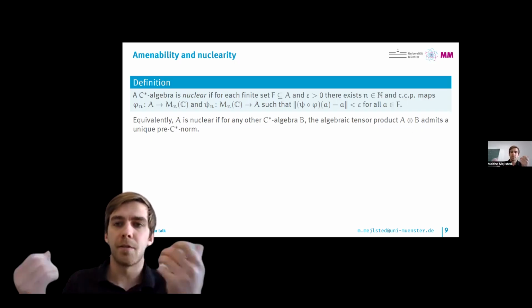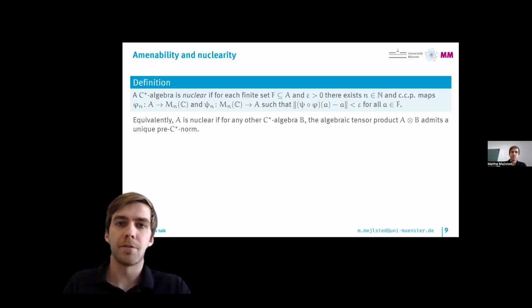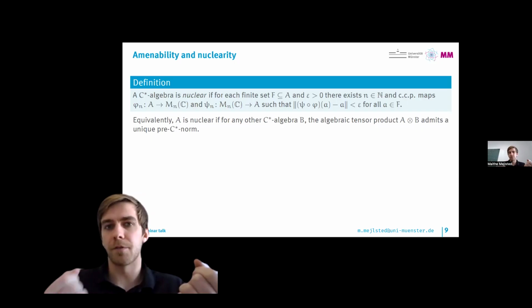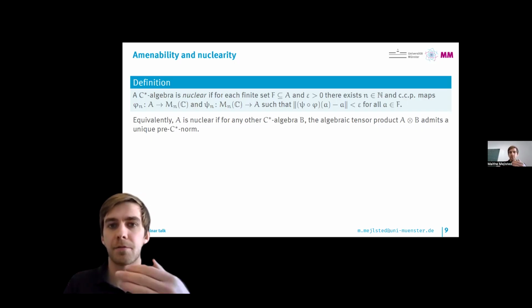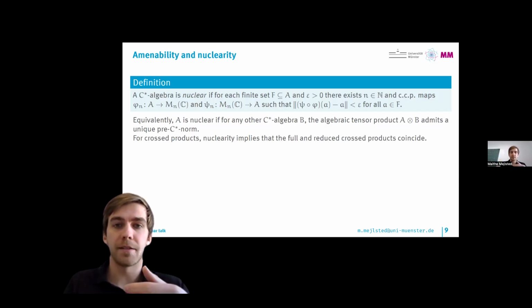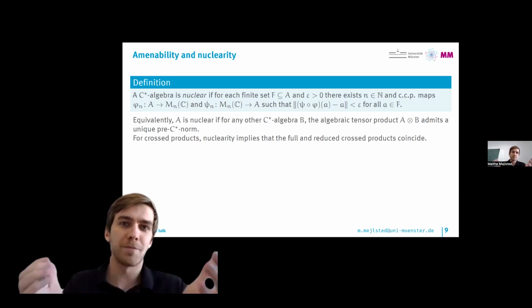This is another way of saying that you have these two possibly different norms on the tensor product, the minimal and the maximal tensor product, and being nuclear says that these will always coincide for every C-star algebra B. This case reminds us a lot of the situation that we're in for group actions, namely that we have the reduced cross product and the full cross product. And indeed, it holds that nuclearity implies that the full and the reduced cross products coincide, which is a very nice property to have.